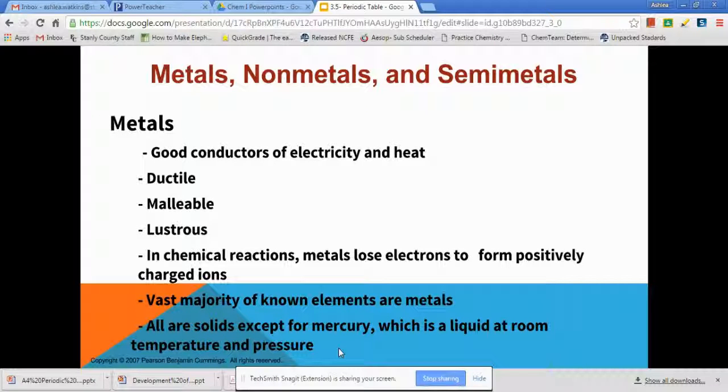And here, just again, repeating some of the things that we talked about with metals. Here adds a little bit more, that metals lose electrons and form positively charged ions. Remember, those are called cations.